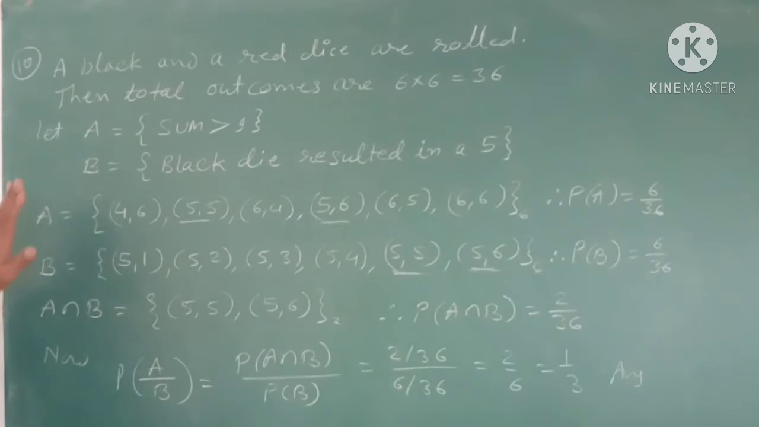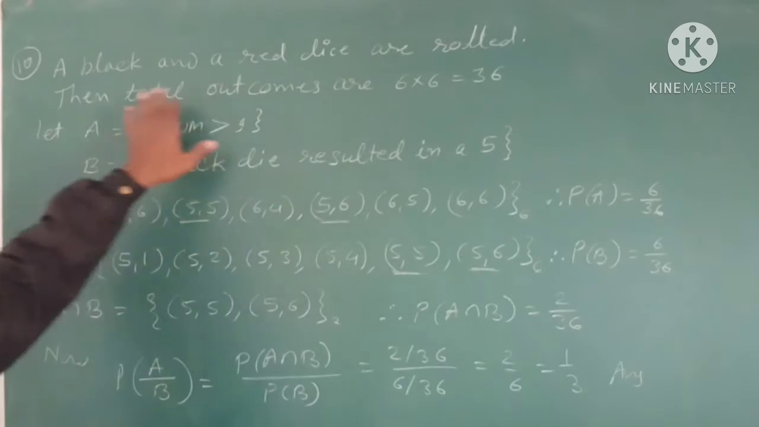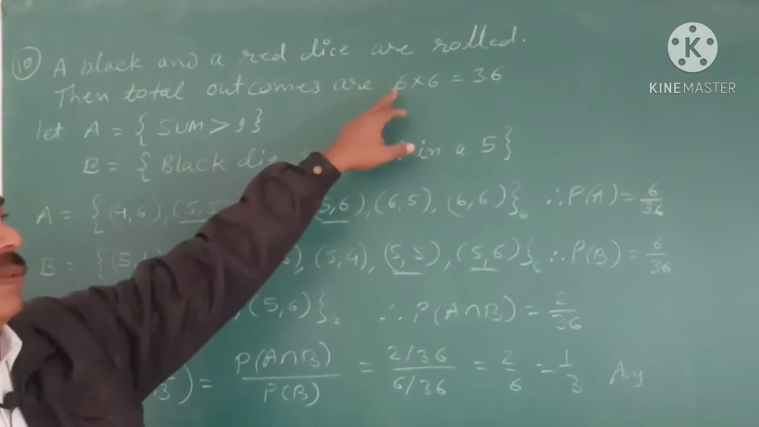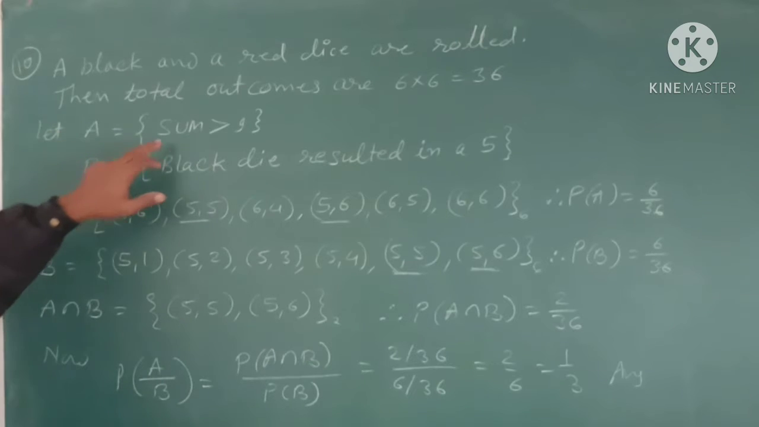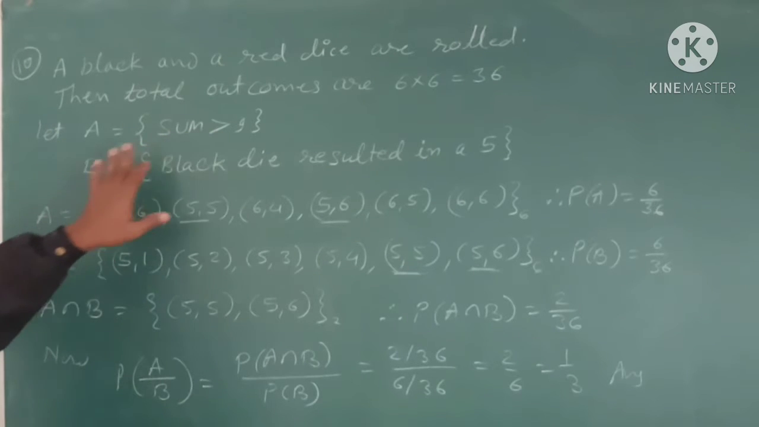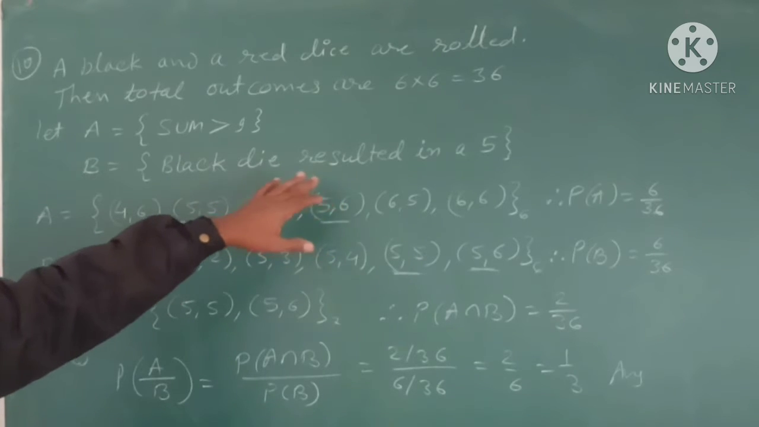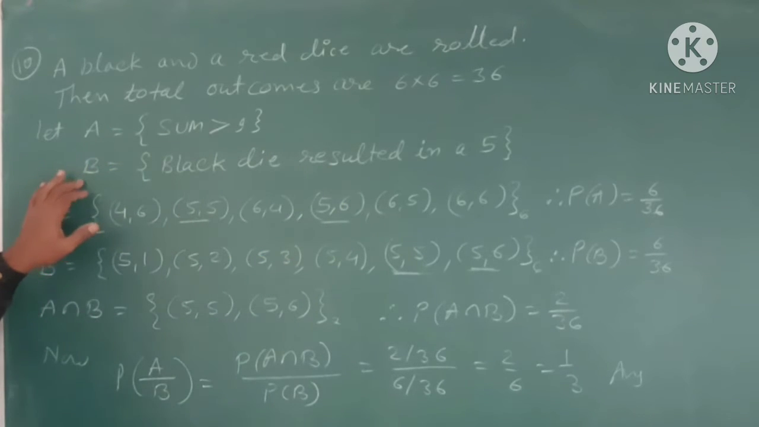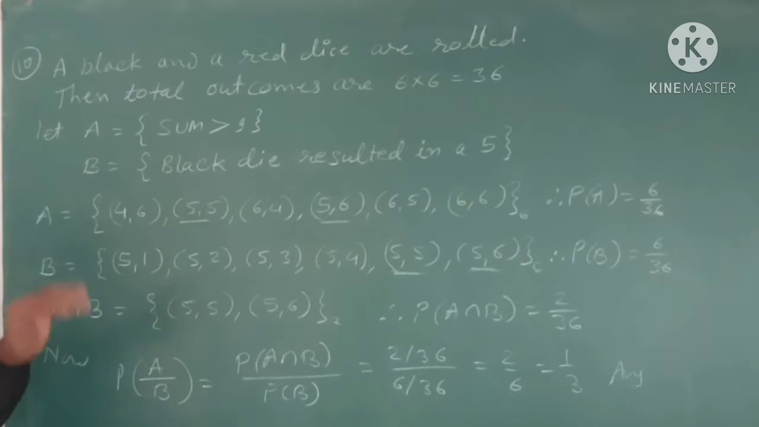So see here, a black and a red die are rolled, then total outcomes will be 6 into 6, 36. Now let event A be sum is greater than 9 and event B be black die resulted in a 5. Since we have to find the conditional probability of event A when event B has already happened, it means event B is given, it has already happened.